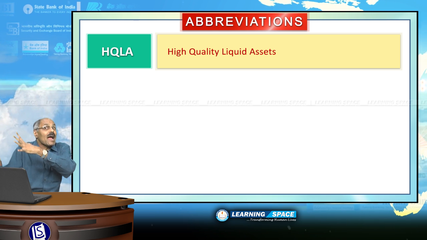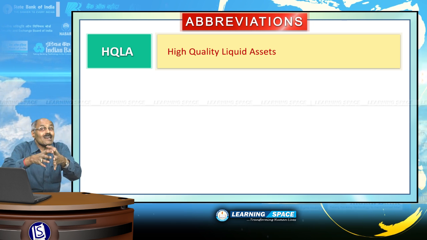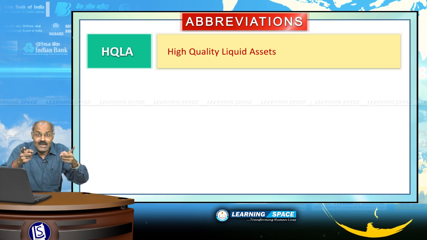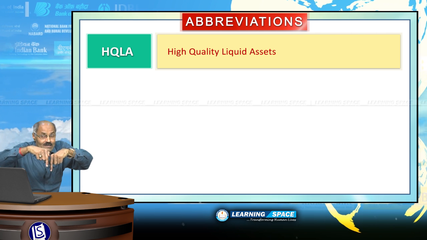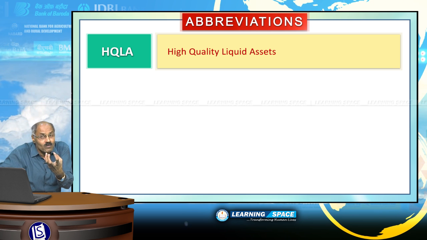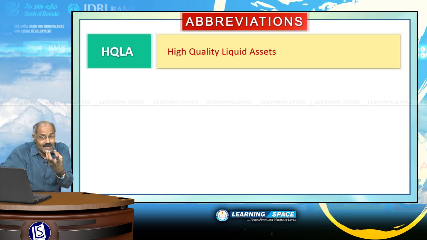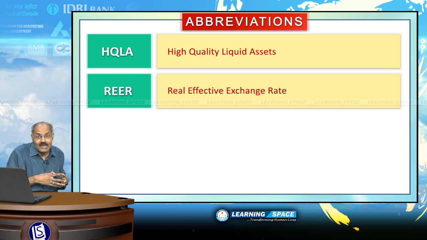Under adverse circumstances, banks should be able to run their operations for 30 days without any problem. For that, HQLA is devised. HQLA is the asset which can be converted to cash form without the loss of value at any point of time.